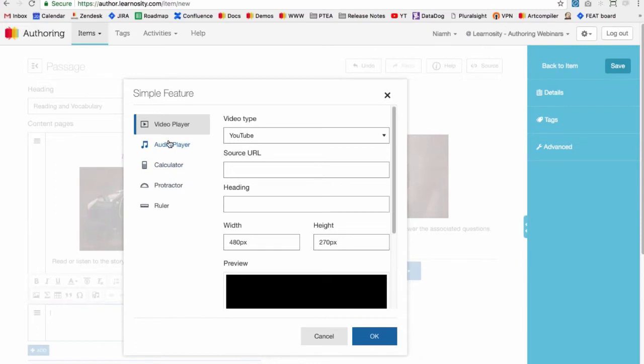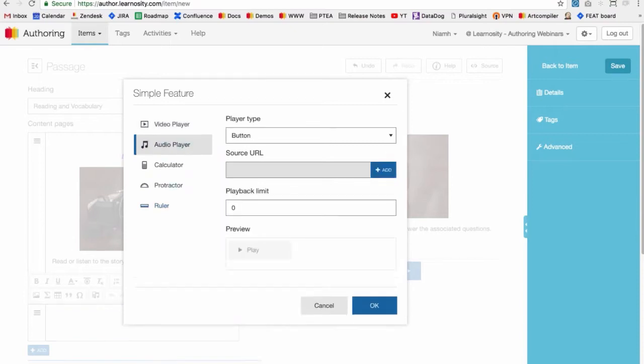So the idea with simple features is that you can embed the features we have available in the feature section in all of our features templates. So the video player, the audio player, calculator, protractor, and ruler, you can actually embed those inside a question. So anywhere you see that rich text toolbar, you'll have the simple feature option to embed, say, audio, video, whatever. So we'll select the audio player.